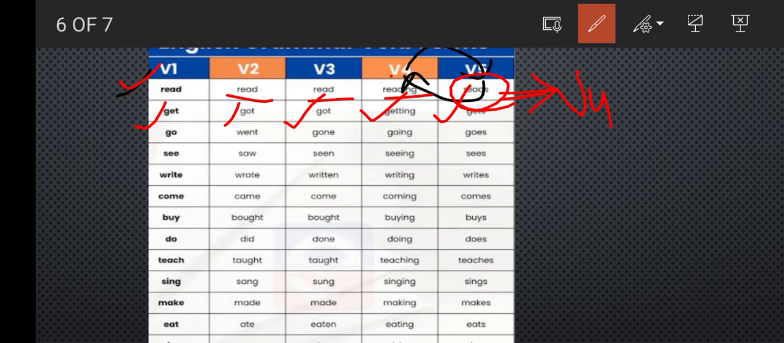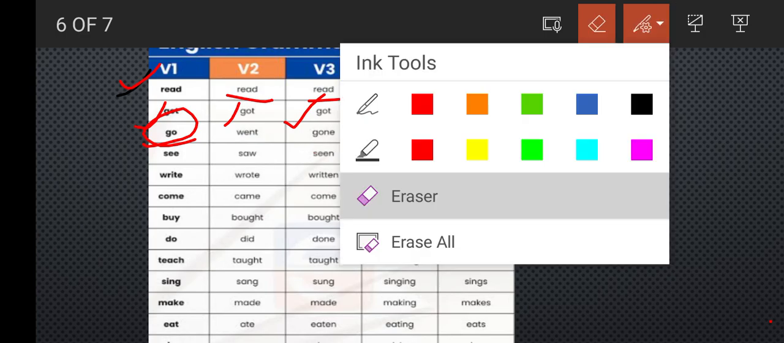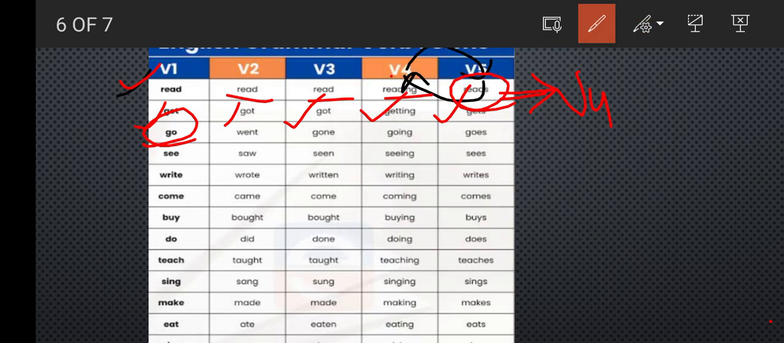There will be slight change. Okay, next go for the go. The word go, then second form will be went, third form will be gone, fourth will be goes, and fifth will be going. Are you understanding? I hope. Next, go for the see. So for see, the second form will be saw, third form will be seen, fourth form will be sees, and fifth form will be seeing.